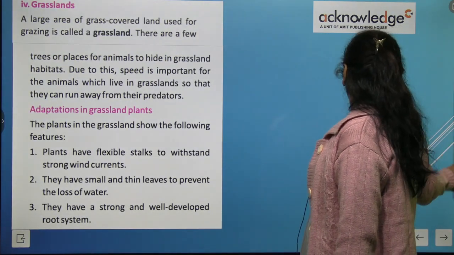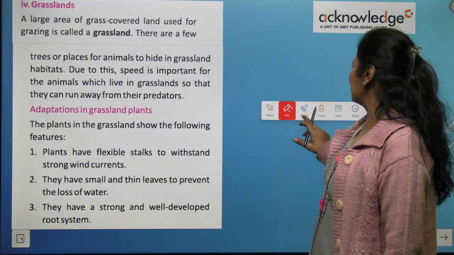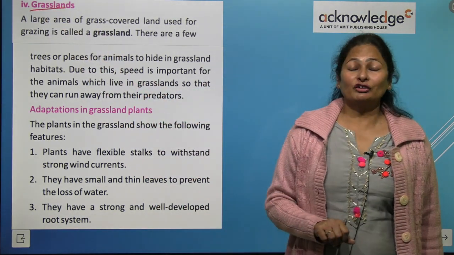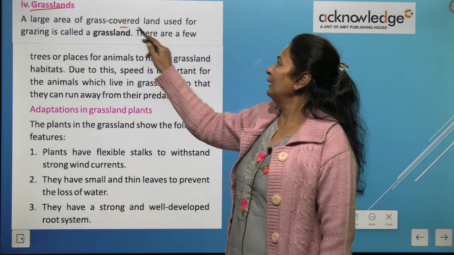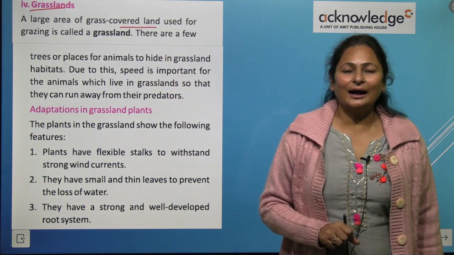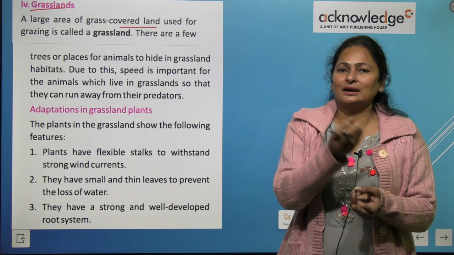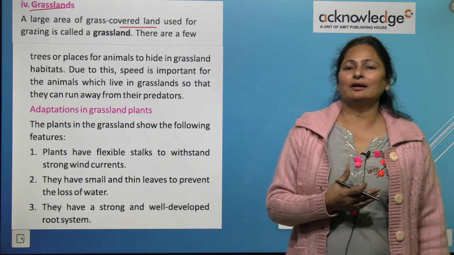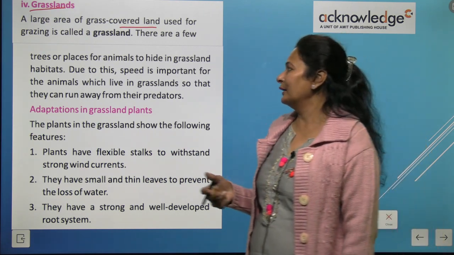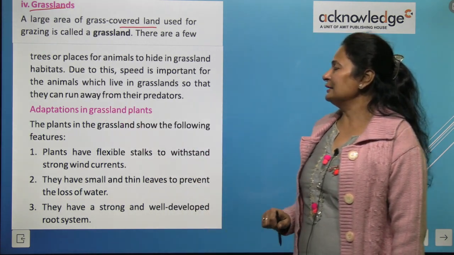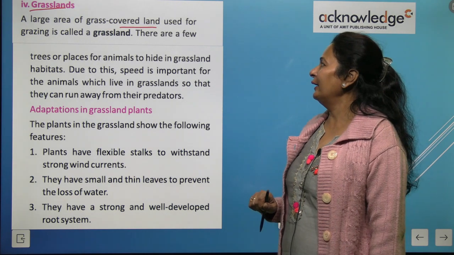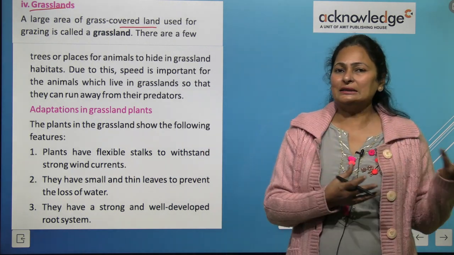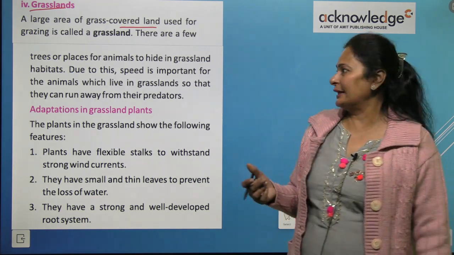Now the fourth one is the grassland. Now what is grassland, kids? The large area of land covered with grass is called grassland. As the name refers, grass and land. The area of land which is covered by grass is called grassland. There are no trees or places for animals to hide in grassland habitat. So they find very little space to hide themselves here, right?